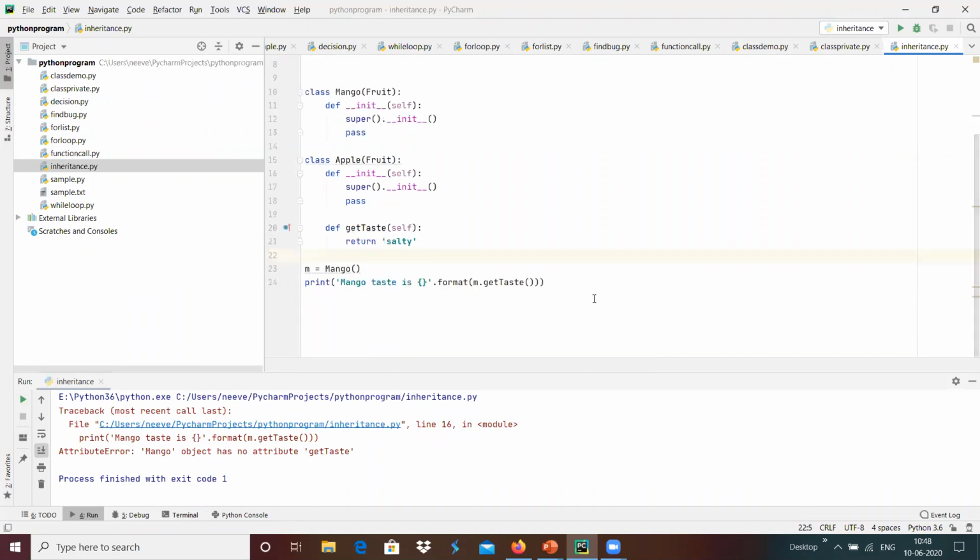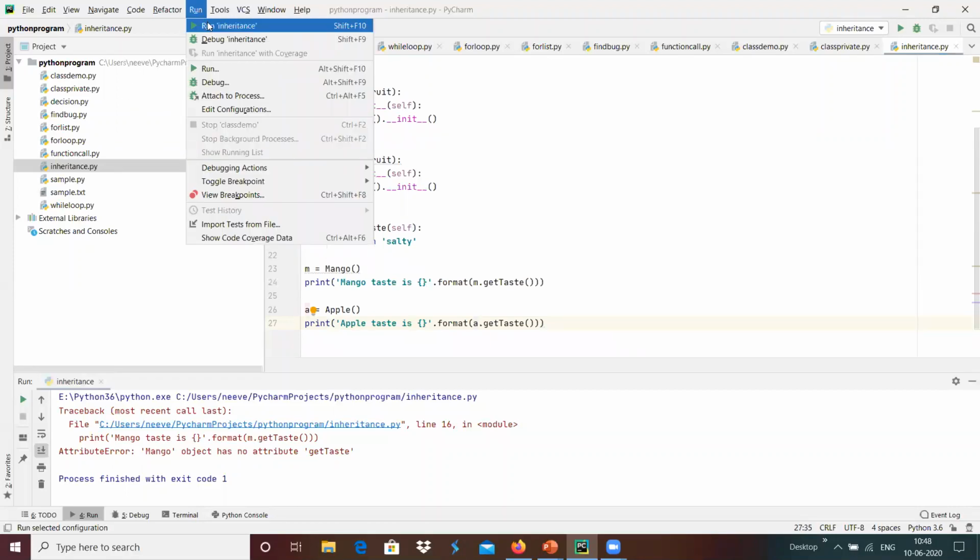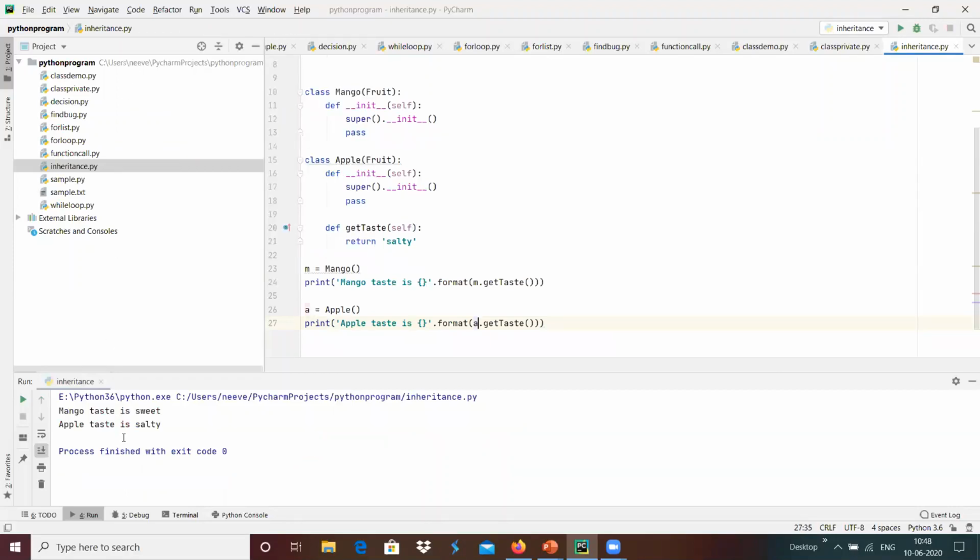And here I'm going to do something like a equals apple, and I'm going to copy this, and apple taste is format of a over here, and if we run this inheritance, we got mango taste is sweet and apple